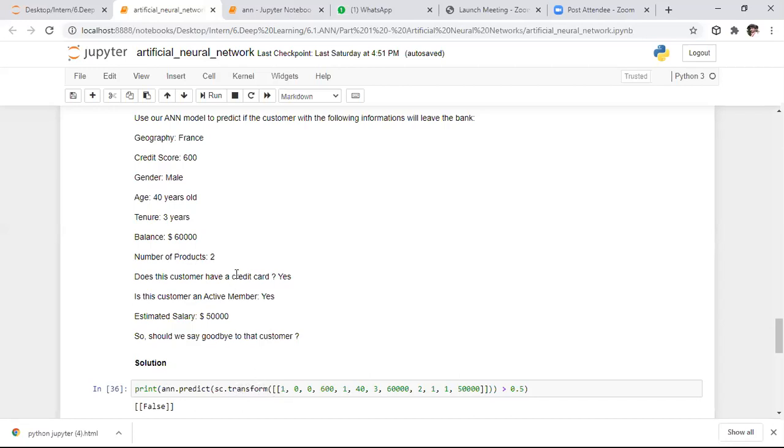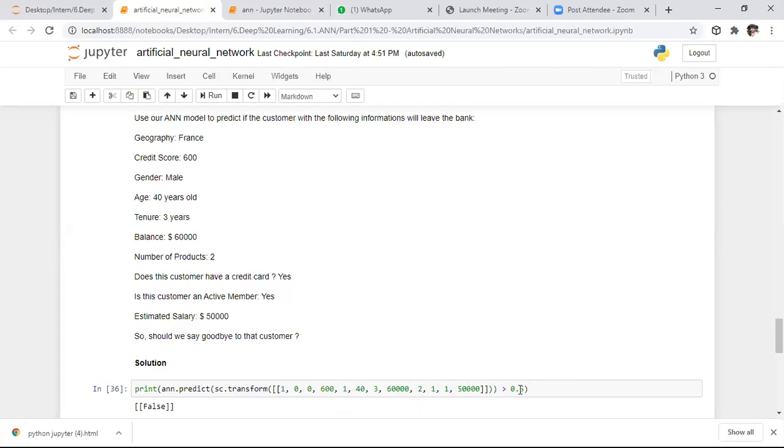Previously we converted this data, that is, France, by applying a one hot encoder there. How do we specify this? France, Germany, Spain. France is 1, 0, 0. If you specify 1 comma 0 comma 0, that belongs to the France country. If you go through the one hot encoder, you will get to know why I specified it this way. After that I am specifying the credit score as 600. So here I specified all the parameters.